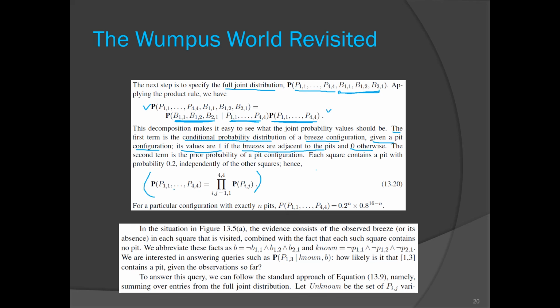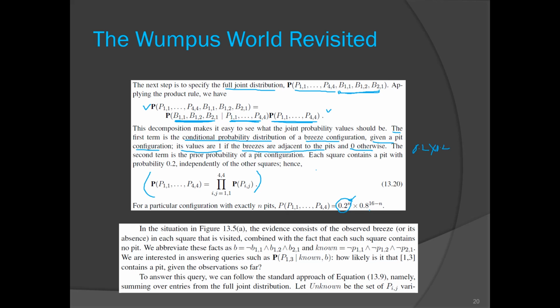So consider this one. If n rooms contain pits, then the probability of that will be 0.2 raised to the power n. Why? Because each pit has 0.2 probability, so 0.2 multiplied by 0.2, n times.